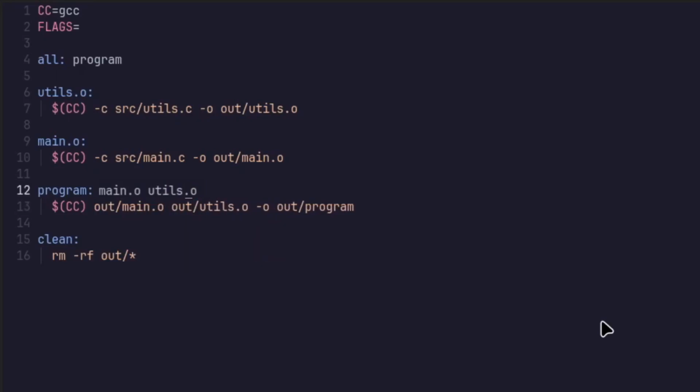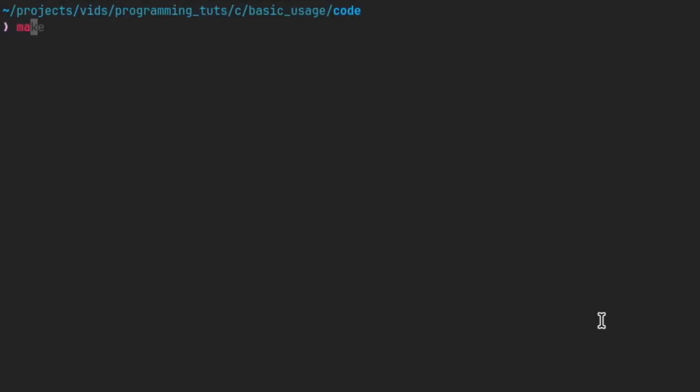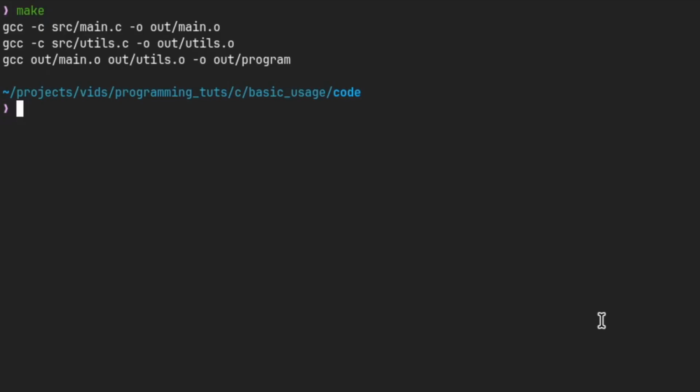What this means is that when it tries to run the program rule, it first does both the utils.o and the main.o rules so that those objects are compiled, and with the compiler of GCC, it turns both of those object files into our final program. Now if we exit and go make, this puts out the 3 correct commands. So first it compiles main.c, utils.c, and then it links both of them towards out/program.